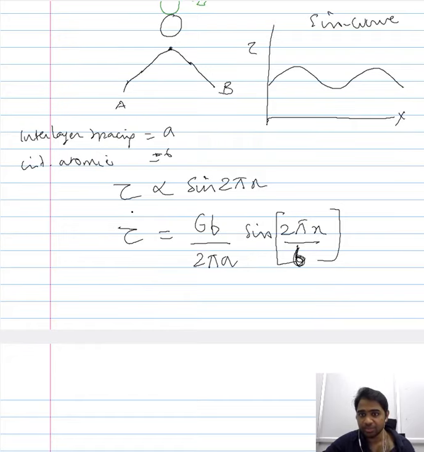B is the interatomic spacing, and A is the interlayer spacing.